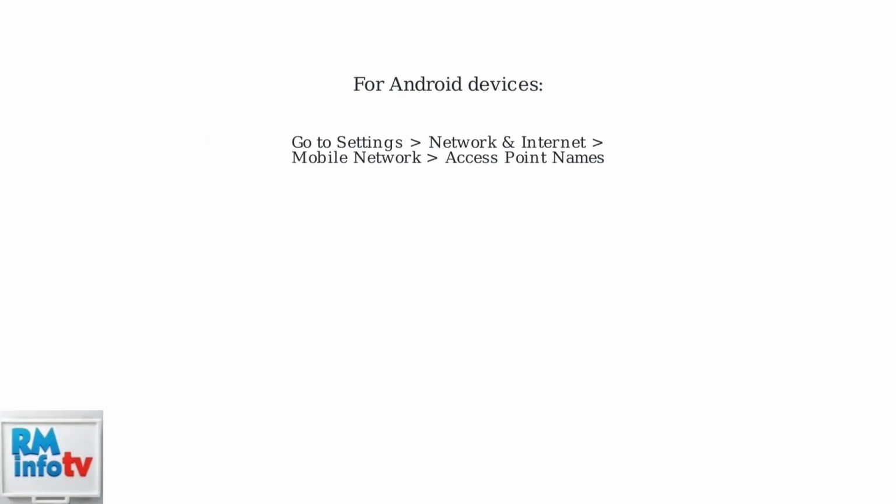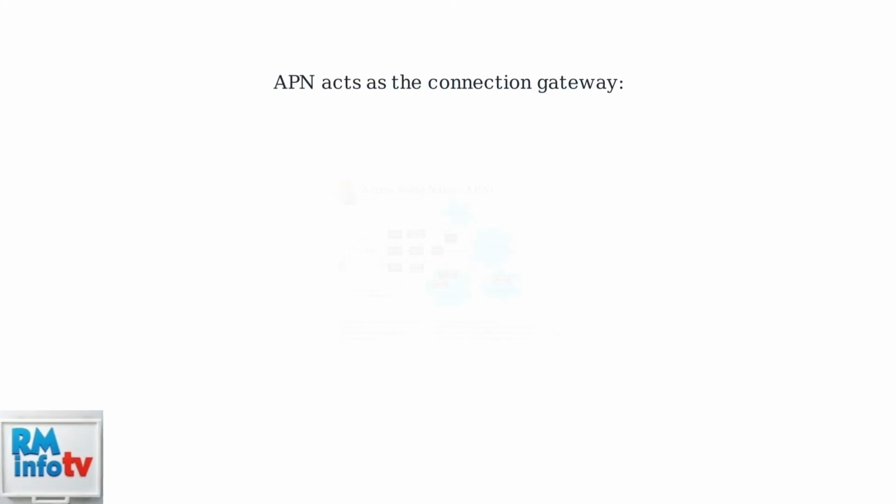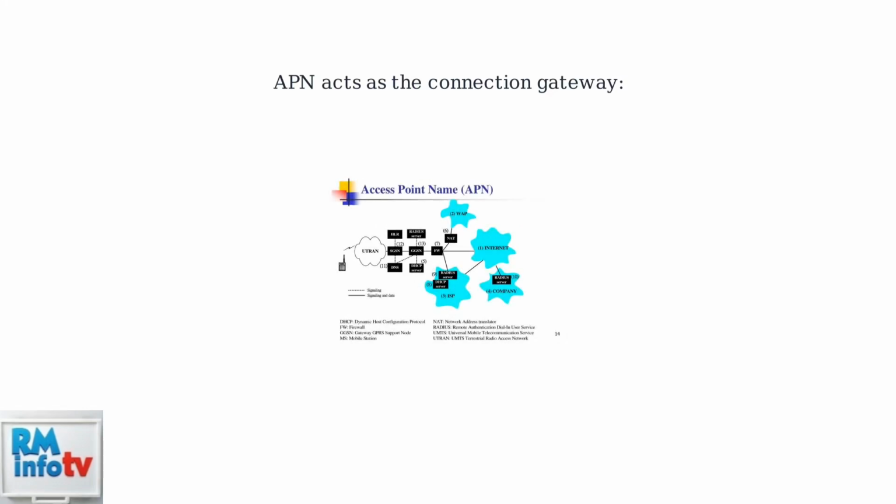On Android, navigate to Settings, then Network and Internet, Mobile Network, and Access Point Names to check your APN settings. For iPhones, go to Settings, Cellular Data Options, and Cellular Network to access APN settings. APN settings ensure secure data transmission through Boost's network, connecting your device to the internet and services.